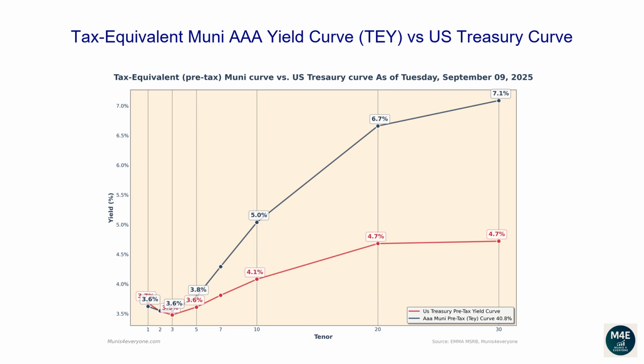Let's now go over the tax-equivalent Muni AAA yield curve versus the US Treasury Curve. The reason why investors and financial professionals care about Muni's tax-equivalent yields is to simply have the ability to compare them against US Treasury yields, which are pre-tax yields. Observing the current graph, we can see there are some parts of the tax-equivalent Muni curve currently trading above the Treasury curve. For example, if you wanted to buy a 30-year bond, a AAA Muni bond would yield 7.1% compared to a lower yield of 4.7% from a Treasury bond.